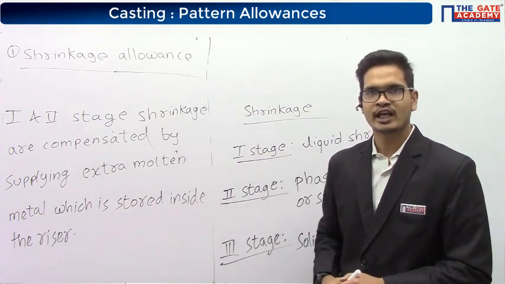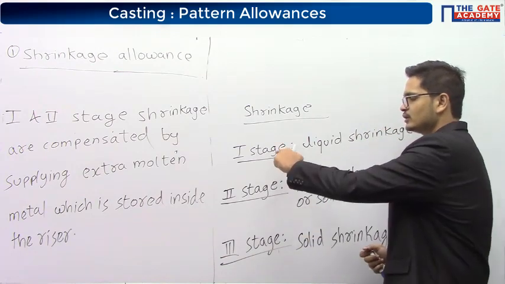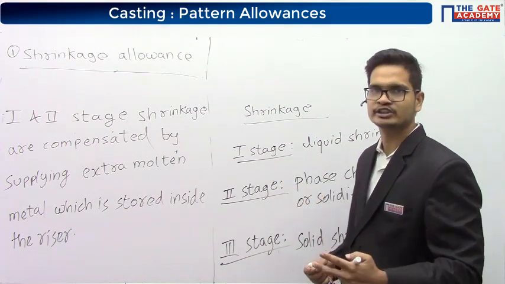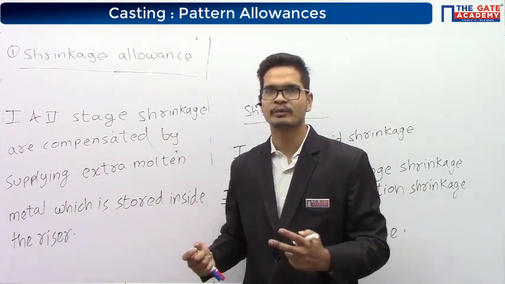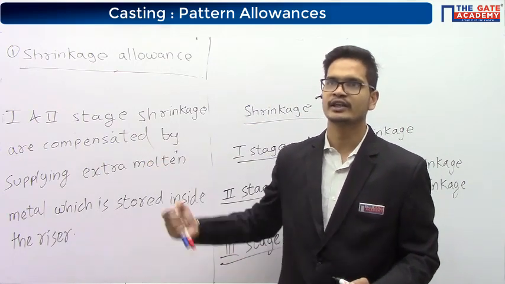If someone asks how we compensate the shrinkage in the first and second stage, we compensate this by using risers.